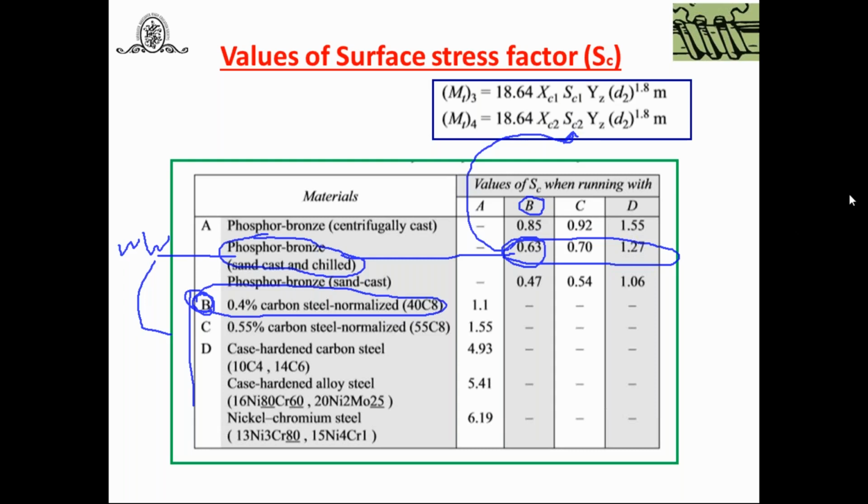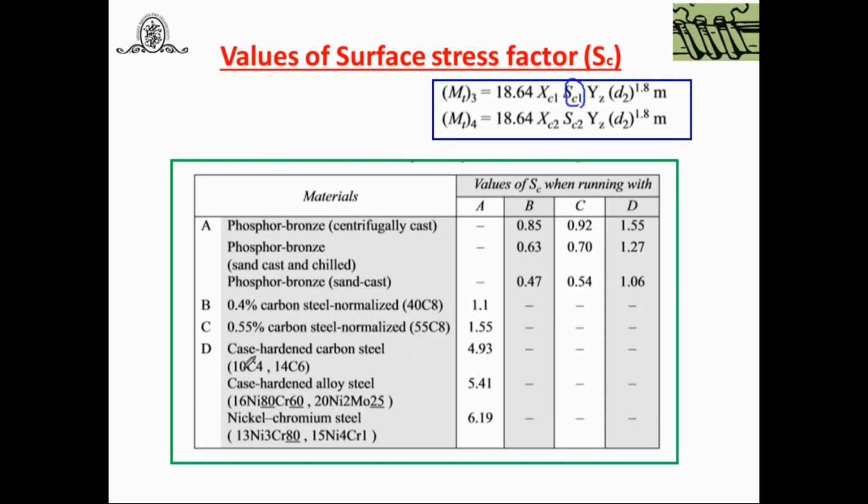Try to understand. And the first one, that is SC1, is very simple. Suppose plain carbon steel 40C8 is the material used for the worm. The value is 1.1, that is SC1. Only while calculating the value of SC2, you have to take into account this B, C, D and the material used for the worm wheel. Once again I will repeat. How to take the value of SC1? Suppose the worm is made of case hardened carbon steel. Look at the first column, the value is 4.93. You can say it is SC1, that is the surface stress factor.